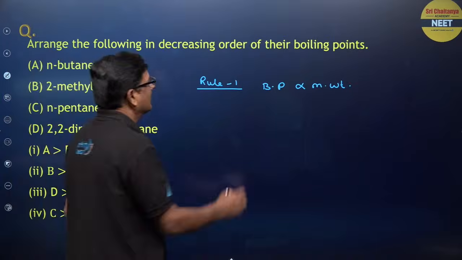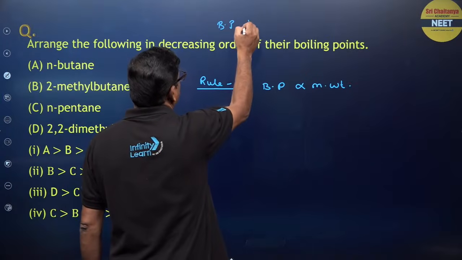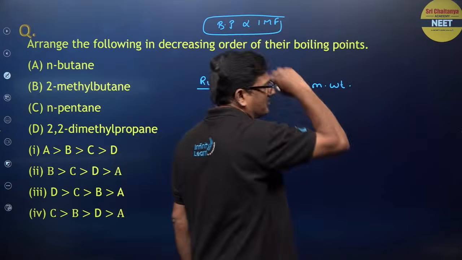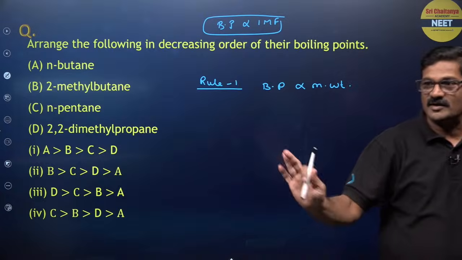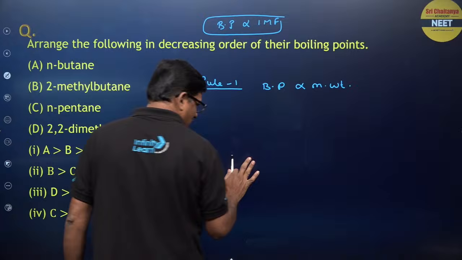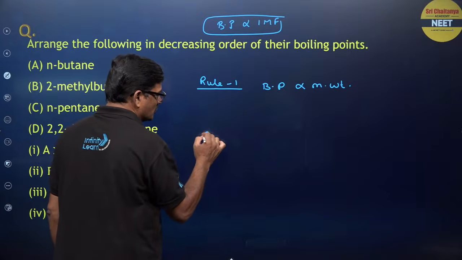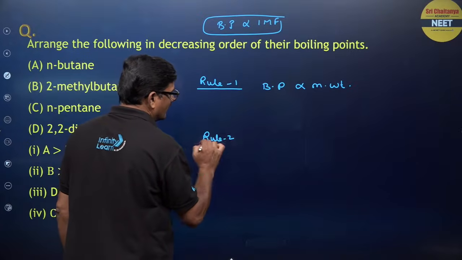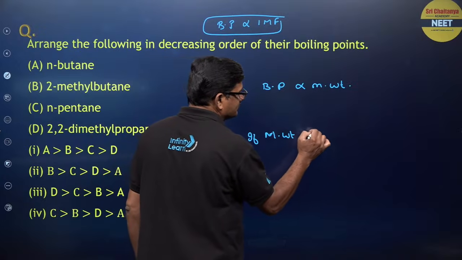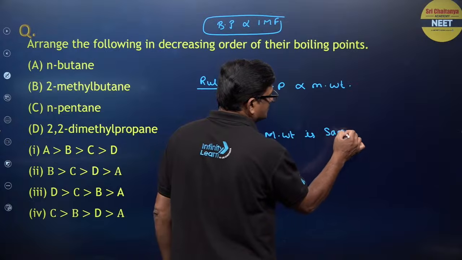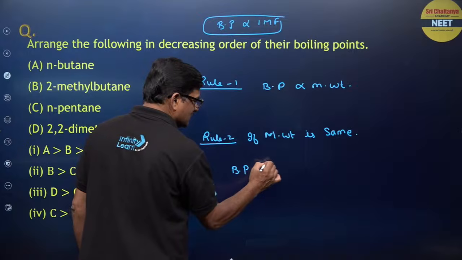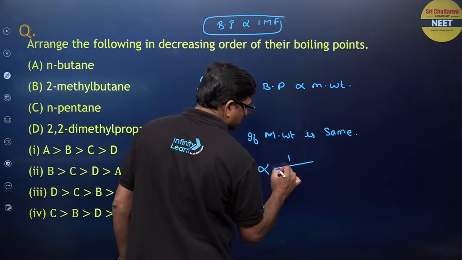Otherwise, generically, boiling point is directly proportional to intermolecular force, right? So when it comes to a family of compounds, rule 2: if molecular weight is the same, then boiling point is inversely proportional to branching.